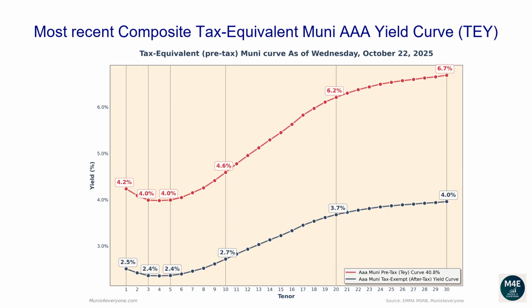The one-year tax-exempt yield is 2.51%, corresponding to a 4.24% tax-equivalent yield for investors in the top tax bracket. The two-year tax-equivalent yield is 4.09%. The 5-year tax-equivalent yield is 3.99%. The 10-year tax-equivalent yield is 4.59%. The 20-year tax-equivalent yield is 6.21%. The 30-year tax-equivalent yield is 6.69%.